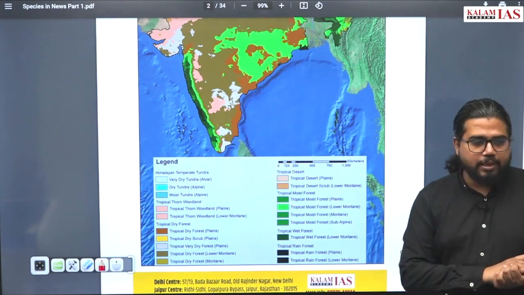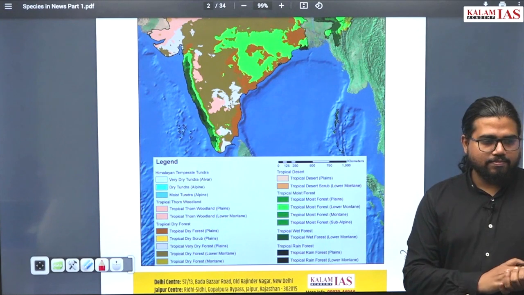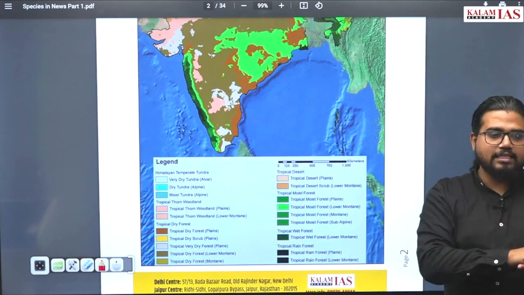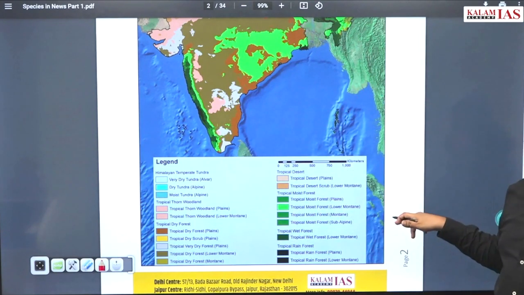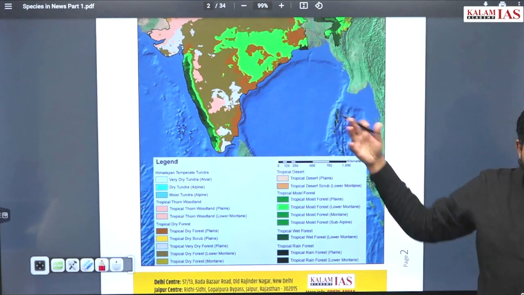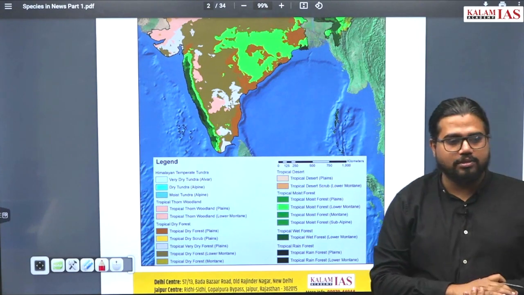This classification is basically based on how much precipitation is happening and what the temperatures are. In geography books you will get a temperature-precipitation graph. In that, high precipitation and high temperature is tropical regions, low precipitation then comes to desert regions, and in between the deciduous and all this.